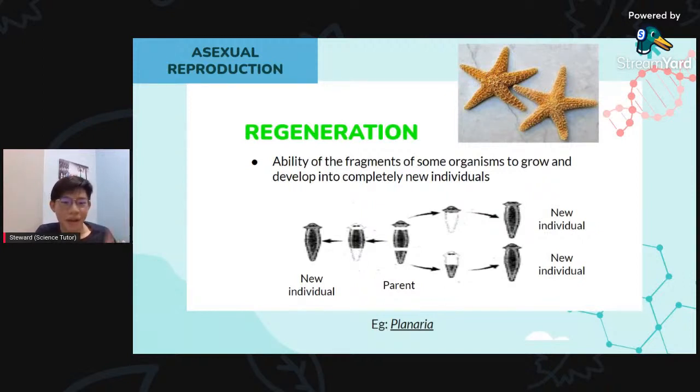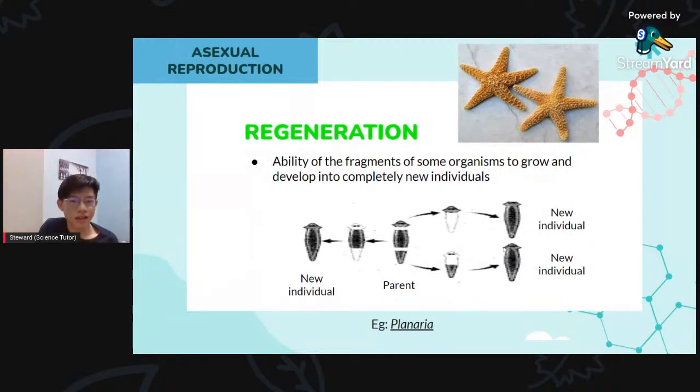Okay. And then in this diagram, we got this example like planaria. So you can see the new individual, it is a complete individual, and then we go cut them, and then it will separate, and then it will grow into a new individual, okay, 2 new separate individuals. So that's how it works.